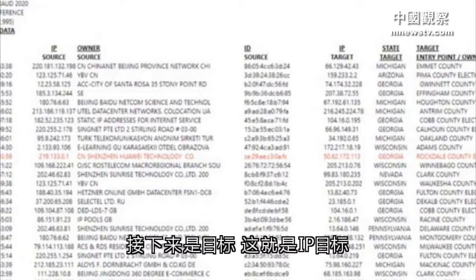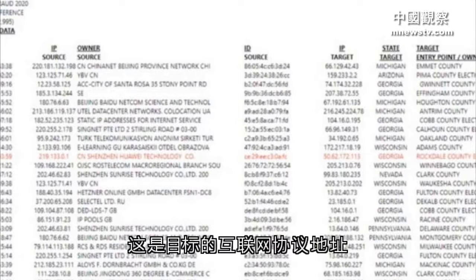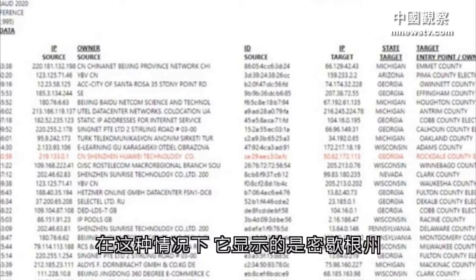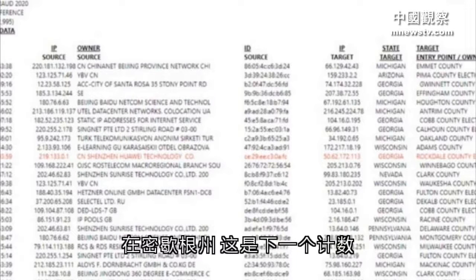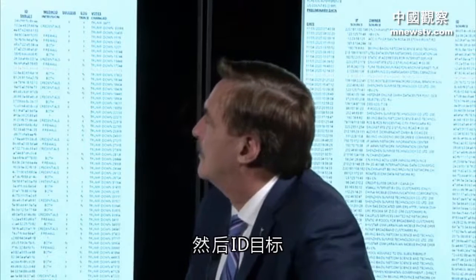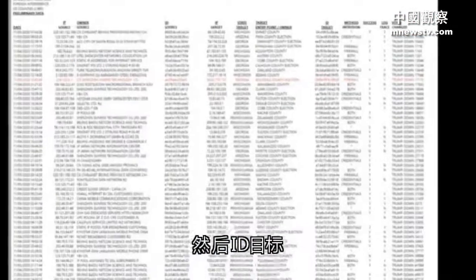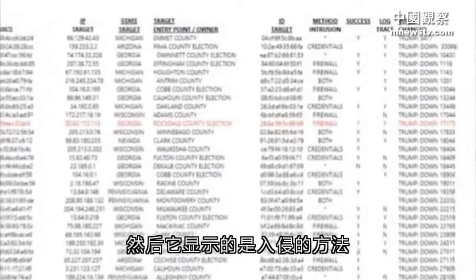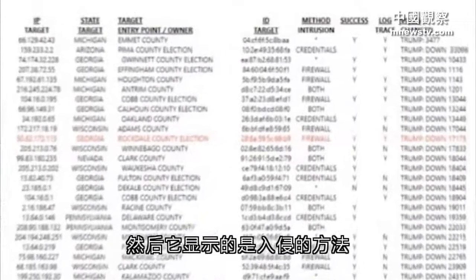The next is the target. That's the IP target, the Internet Protocol address of the target. Then the next is the target state. In this case, it shows that it's Michigan. Where in Michigan? That's the next column. It shows that it's in Emmett County, Michigan. Then the ID target. That is the unique address of another computer in the United States that the hacker has gone into. And then it shows the method of intrusion.